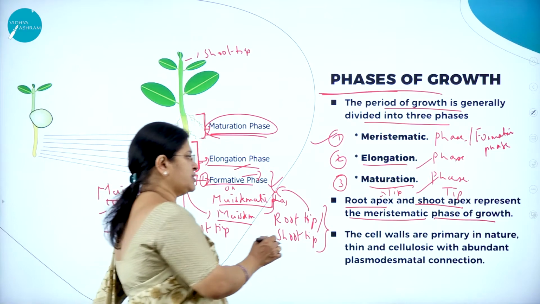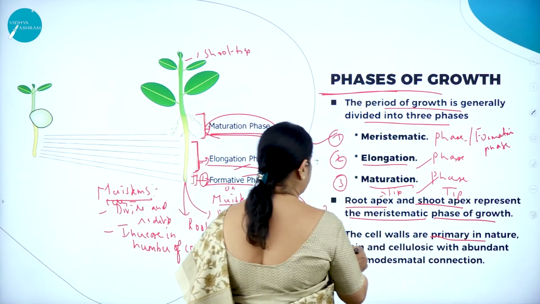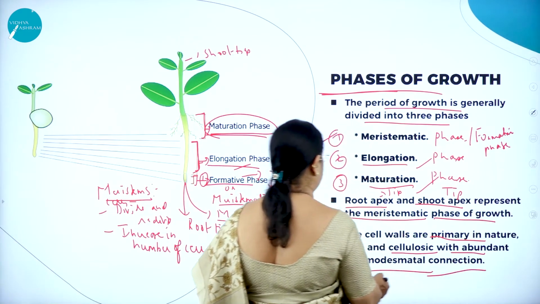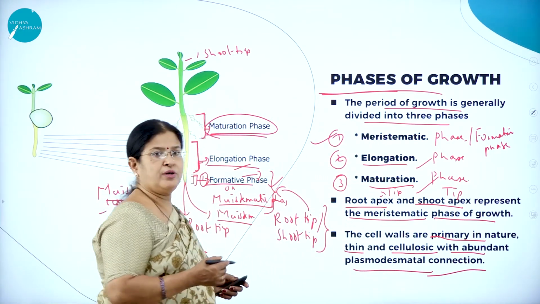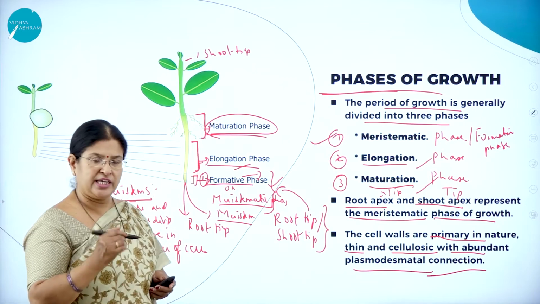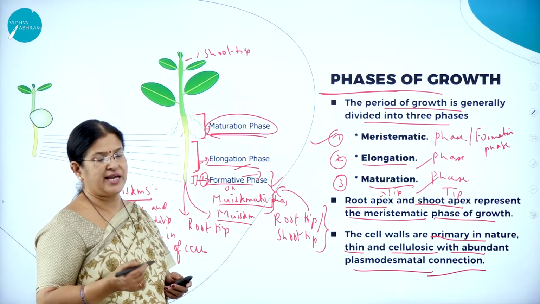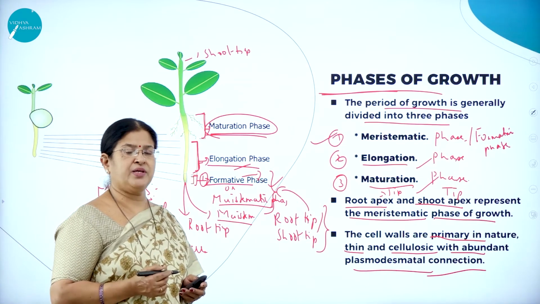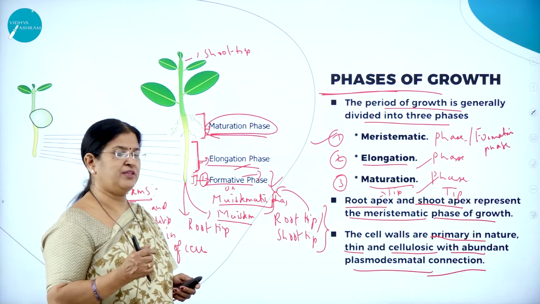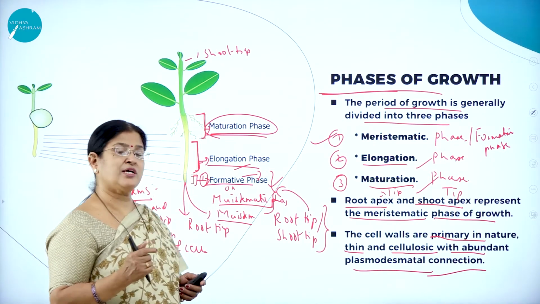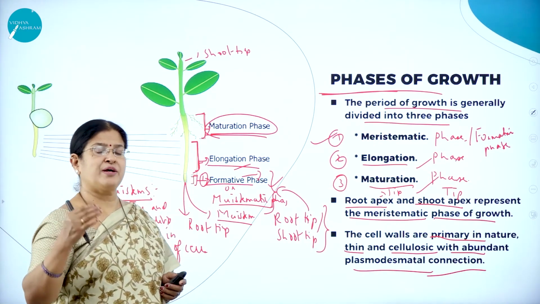The cell walls are primary in nature, thin and cellulosic with abundant plasmodesmatal connections. So particularly in the initial phase of growth, we find that the cell wall, as you know, the characteristic feature of the plant cell, is very thin and made up of cellulose. So the cell walls are primary in nature. As it grows, it becomes secondary.